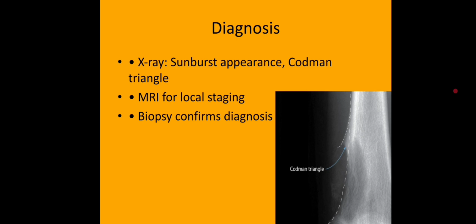Diagnosis begins with imaging studies. On X-ray, osteosarcoma often produces a characteristic sunburst pattern caused by new bone formation. Another classic finding is the Codman triangle, which appears when the tumor lifts the periosteum away from the bone. MRI is then used to determine the local extent of the tumor and to help surgeons plan treatment. However, a definitive diagnosis requires a biopsy, where tissue is examined under a microscope.